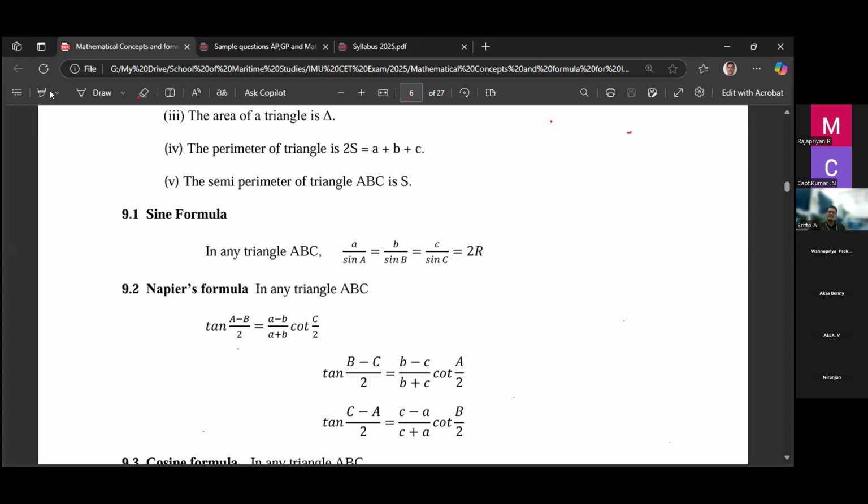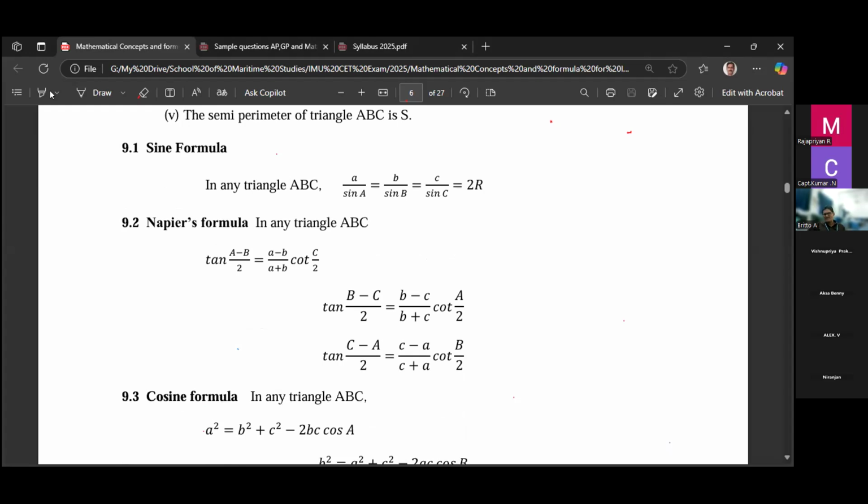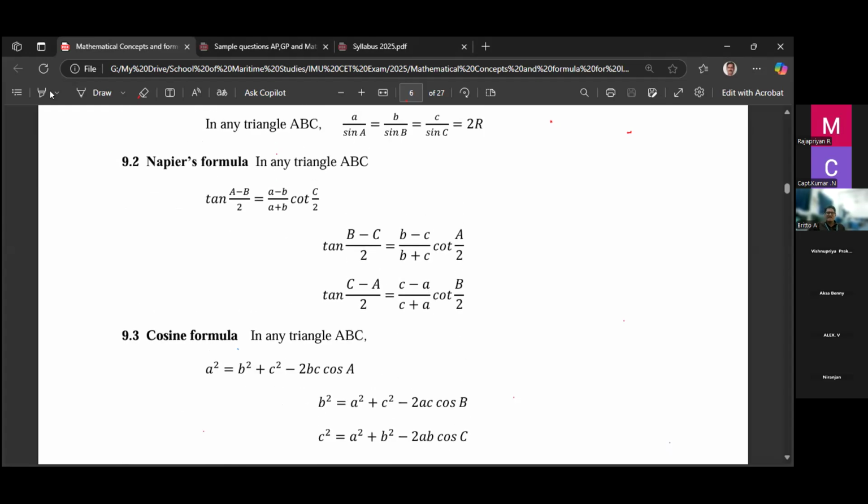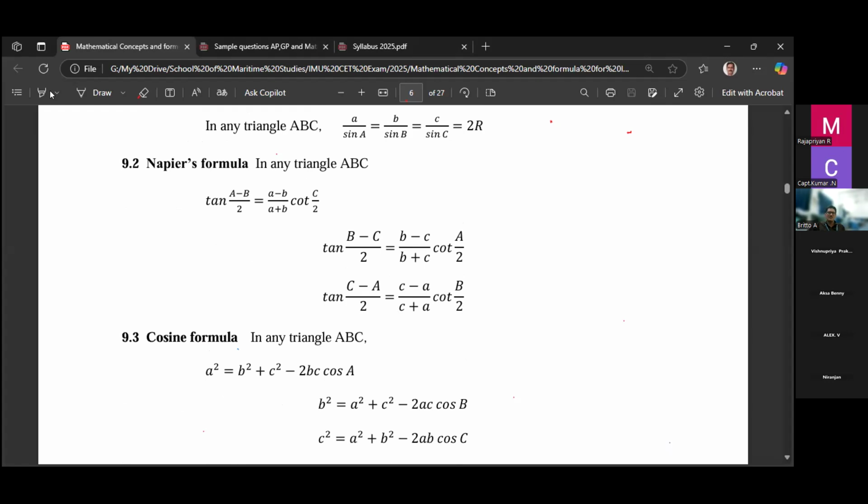So it is a by sine A equal to b by sine B equal to c by sine C, where small a, small b, small c are called sides, and capital A, capital B, capital C are called angles. Right. So remember the sine formula. Napier formula we use rarely. But here I have given it, just note it down.